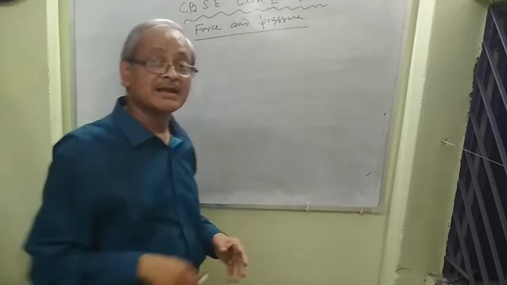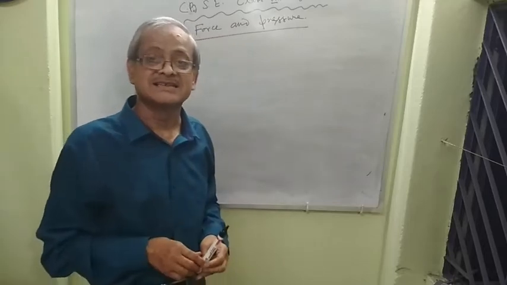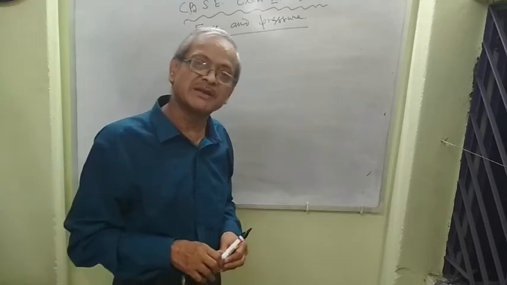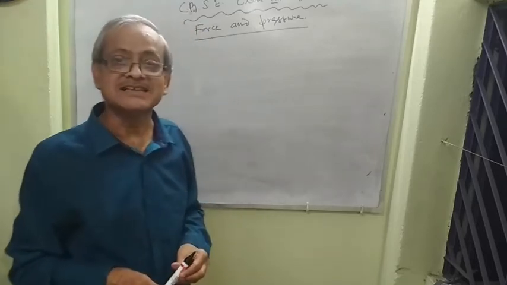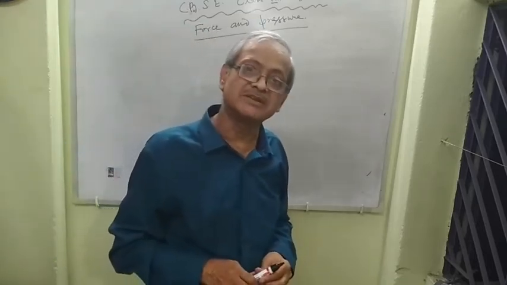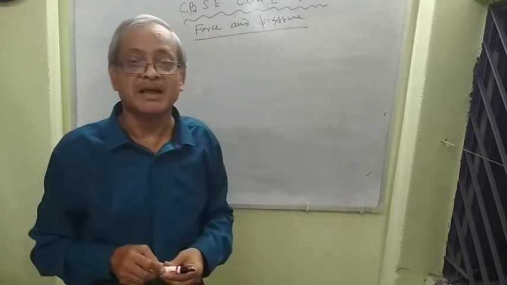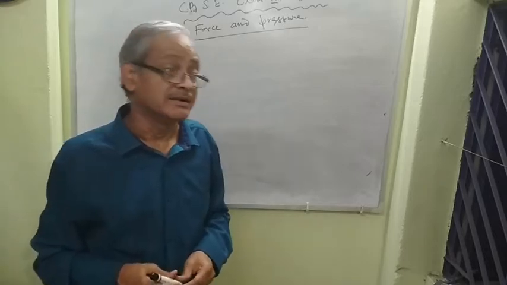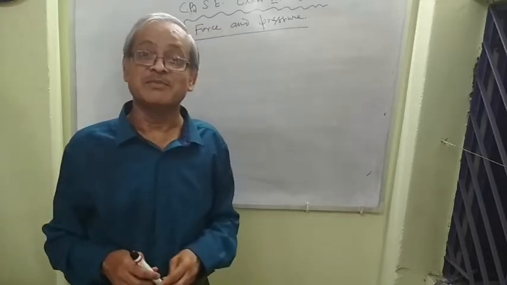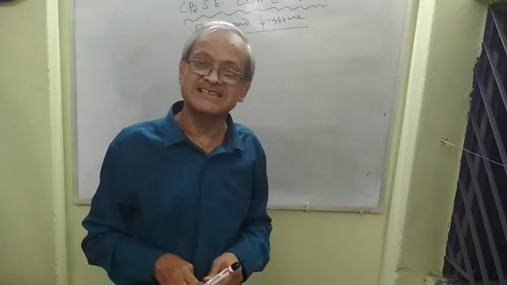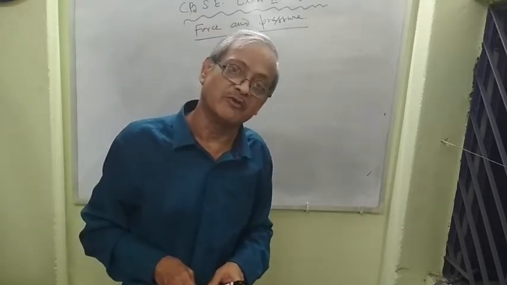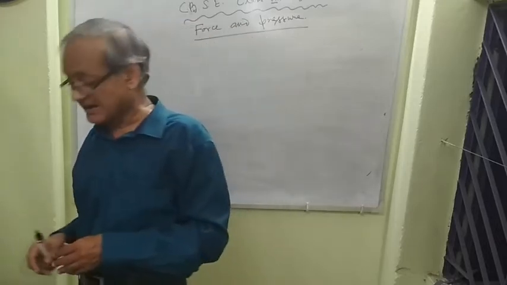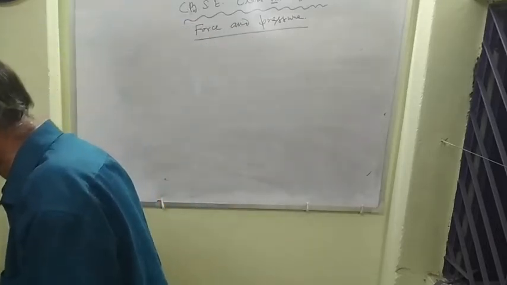And by which device do we measure atmospheric pressure? The name of this device is barometer. By barometer we measure the atmospheric pressure. And by which simple device do we measure the liquid pressure or gaseous pressure? It is called manometer. Remember it.